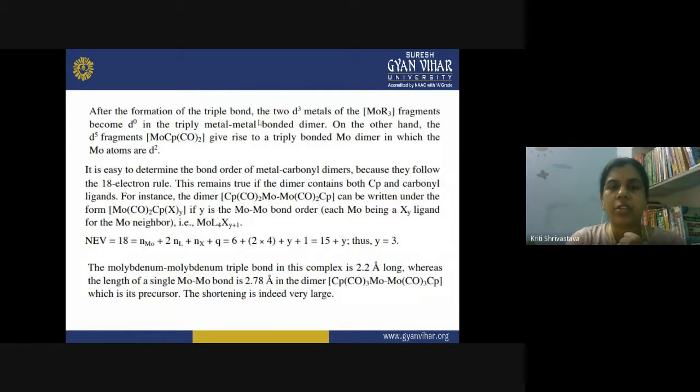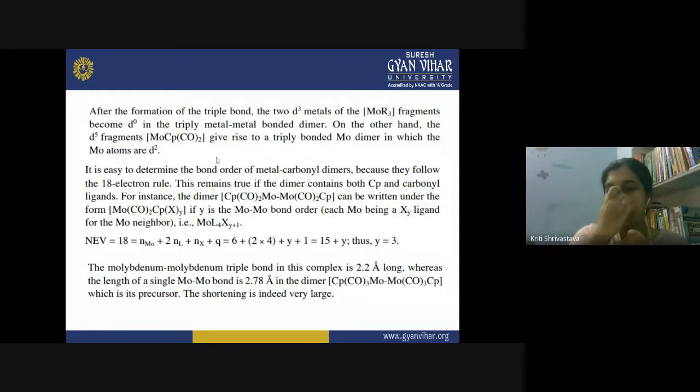After the formation of the triple bond, the two D3 metals of the MoR3 fragment become D0 in the triply metal-metal bonded dimer. On the other hand, the D5 fragments in the MoCpCO2 give rise to a triply bonded Mo dimer in which the Mo atoms are D2.